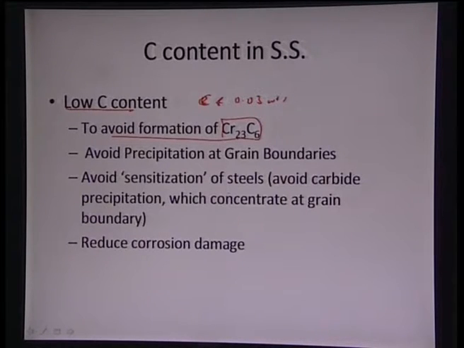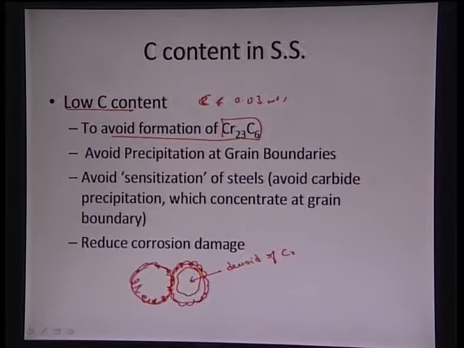What is meant by sensitization is that we have certain grains, and then this chromium basically combines with carbon to form precipitates. So, these black dots which I am drawing here are nothing but precipitates, and then the interior of the grain becomes devoid of chromium. So, we have chromium rich regions, which are the grain boundaries out here, and the interior gets devoid of chromium. So, now the interior of the grain is much more prone to corrosion.